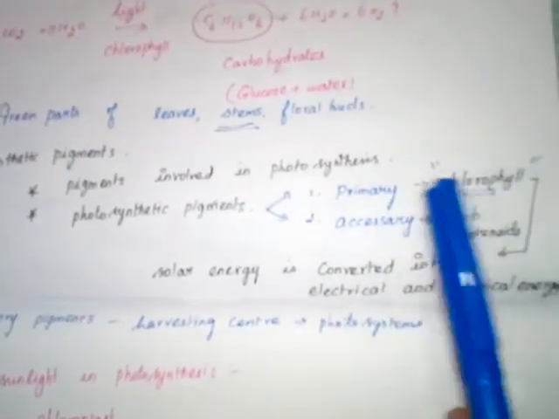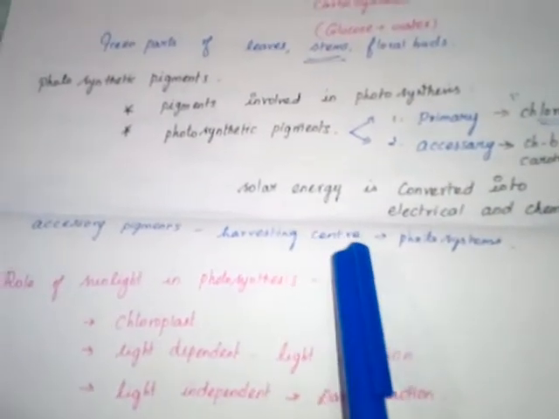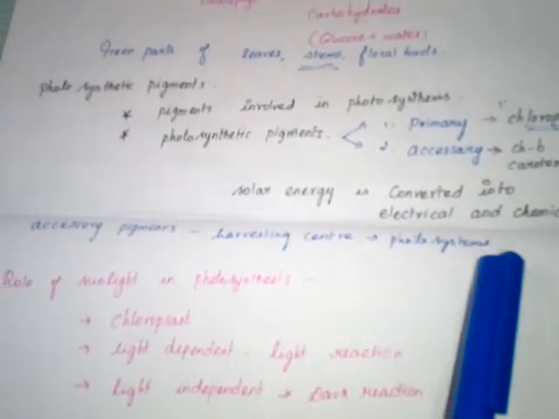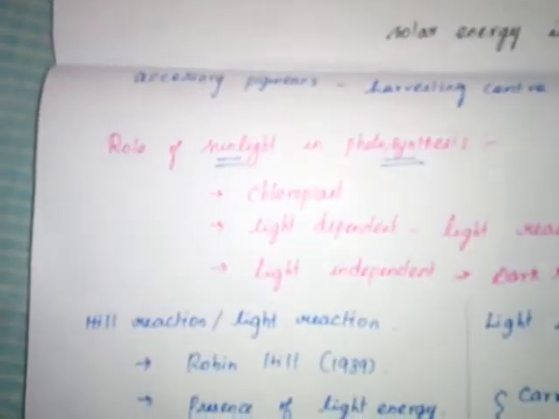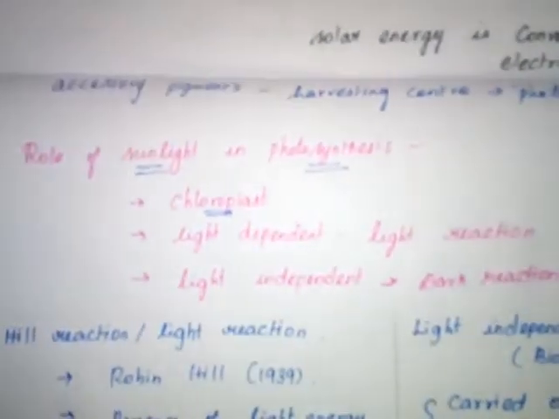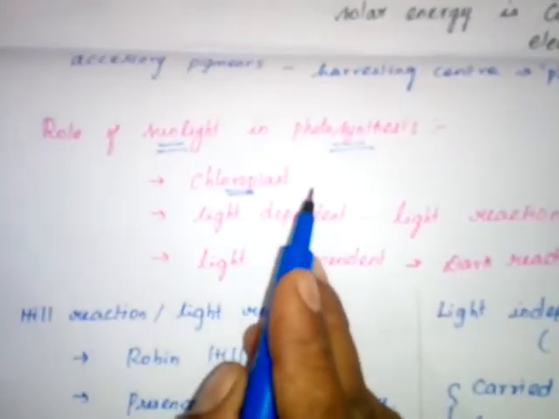In the primary pigment chlorophyll, solar energy is converted into chemical energy. Accessory pigments are light harvesting centers. They are involved in the photosystems. Role of sunlight in photosynthesis. The green pigment in the chloroplast is involved in the photosynthesis process.